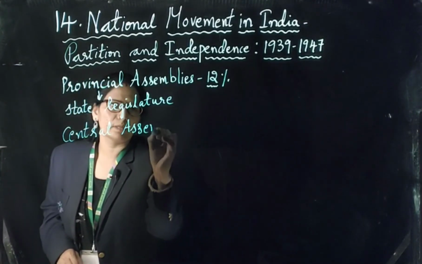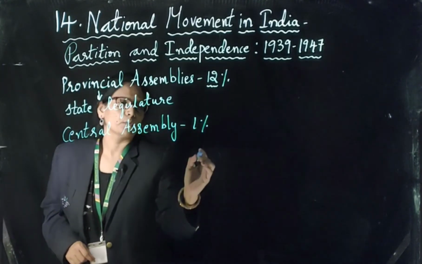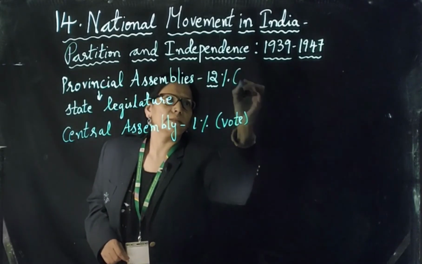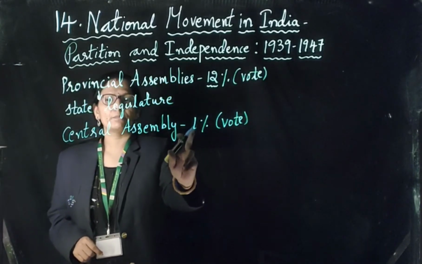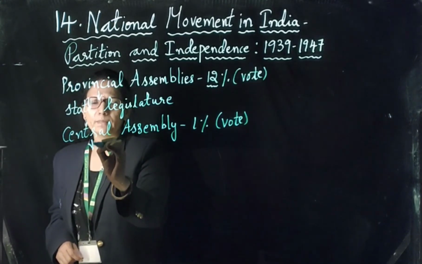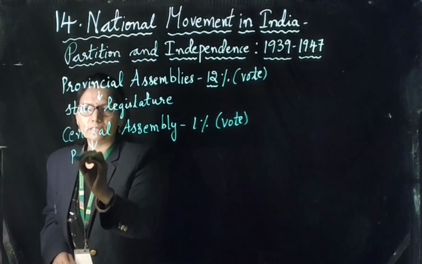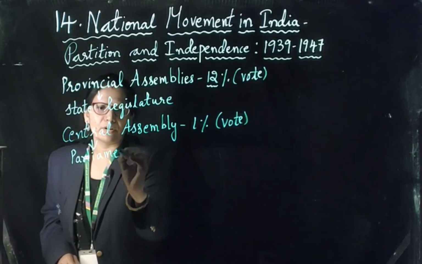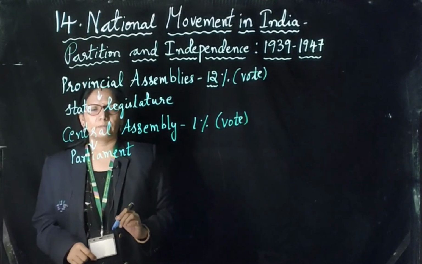For the Central Assembly, only 1% of people could vote in elections. The Central Assembly is like Parliament. What is a Parliament? Parliament is a law-making body that makes laws for the whole country.